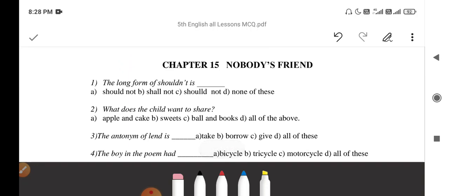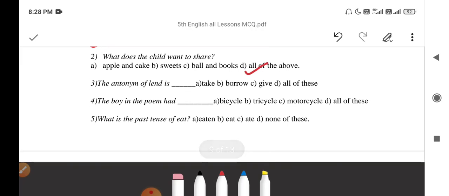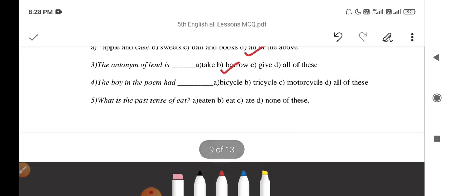Question number 1. The long form of shouldn't is should not. What does the child want to share? Apple and cake, sweets, ball and books, all of the above. The antonym of lend is borrow. The boy in the poem had a tricycle.